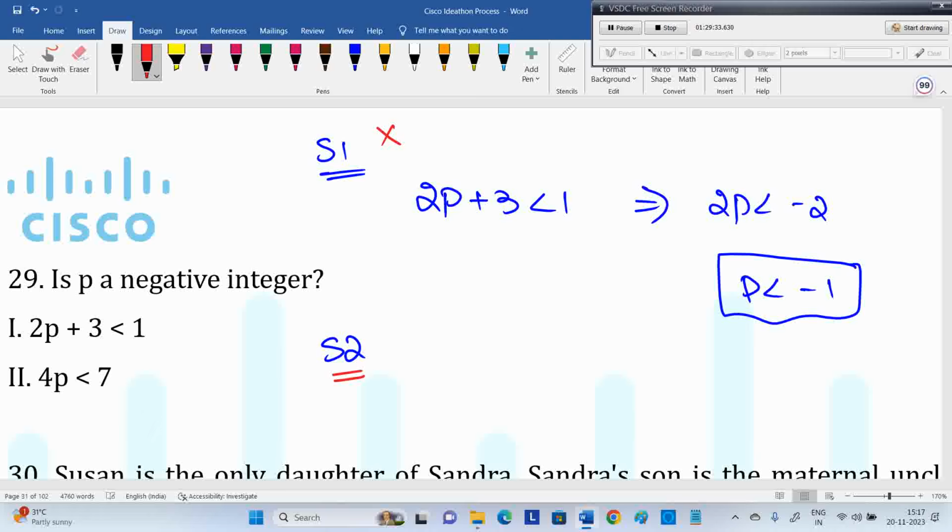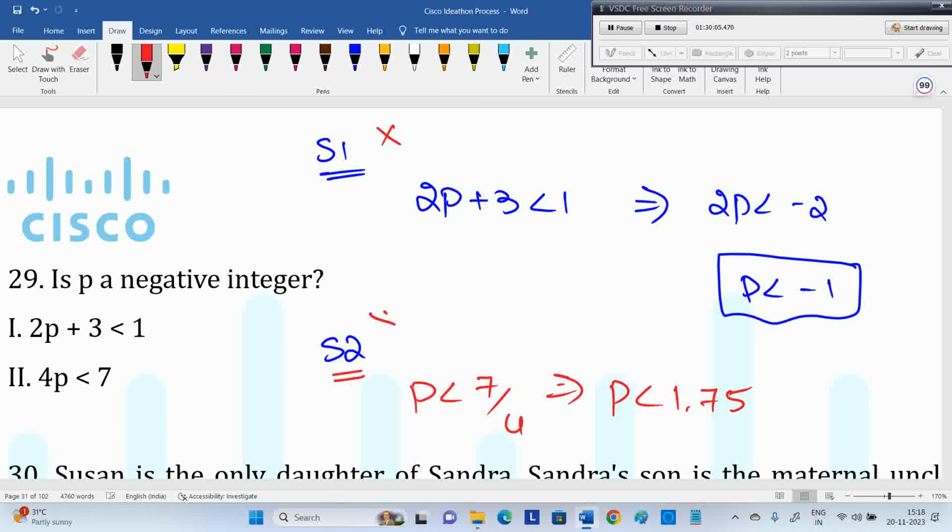Then the answer should be either yes or no, you need to answer either way, anything is okay, to answer the question is what is required. That's the question. But here the problem is p less than 7 by 4, which means p less than 1.75. It can be minus 2, it can be 1 also. P less than 1.75 means 1 is also there, minus 1 is also there, minus 1.5 is also there.